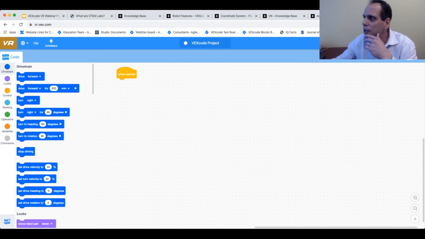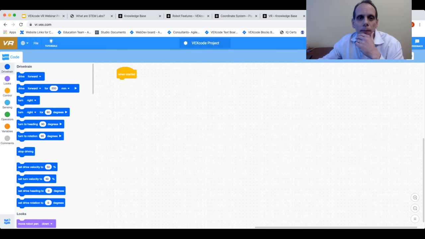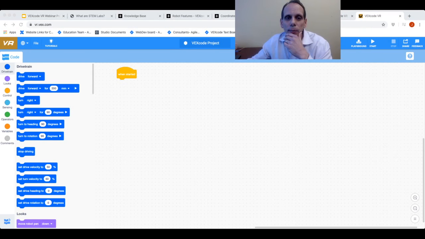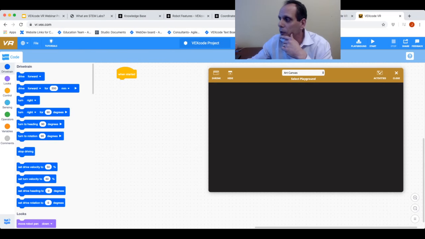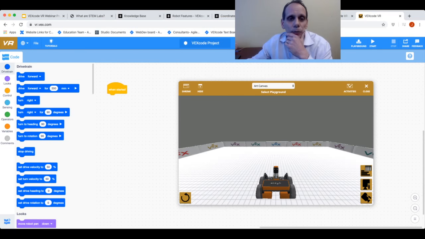So what I'm going to do, actually, I'm going to move my camera over just a little bit because I want to show off the playground button up here in the upper right-hand corner. When I click on that, it's going to launch the different playgrounds for me. This is the playground window. Here you can see the different virtual playgrounds that we have that are associated with it.